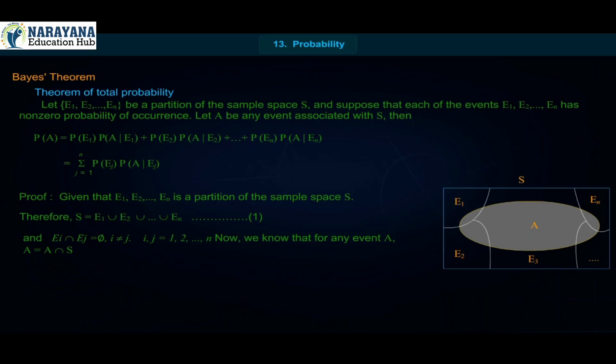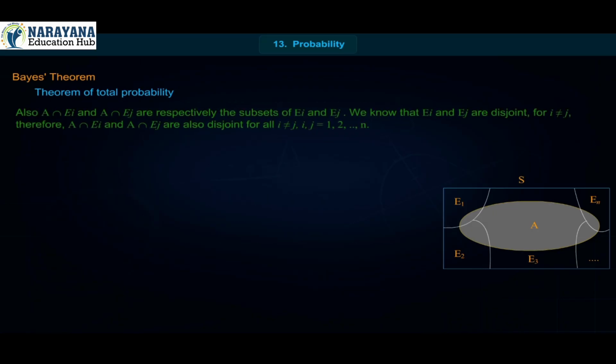Now, we know that for any event A, A is equal to A intersection S, is equal to A intersection E1 union E2 union up to union En, is equal to A intersection E1 union A intersection E2 union up to union A intersection En.